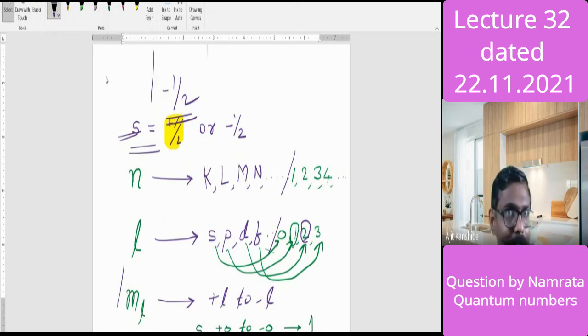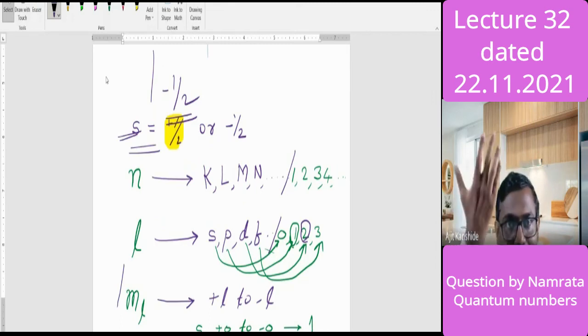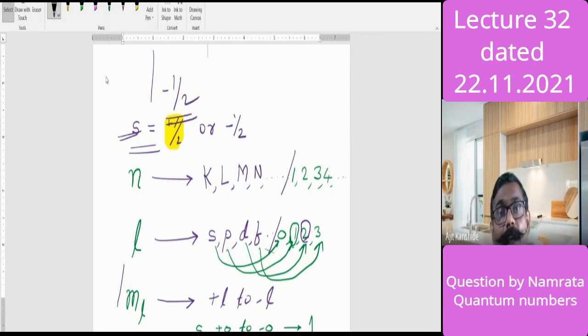It's called a shell. Is the principal quantum number clear? It is only the floor number. Yes, sir. Within that floor, further energy levels and further positions are there. So if that is the main shell, the other will be the sub shell. If there is a level, then that will be the sub level. And which are those levels? S level, P level, D level.